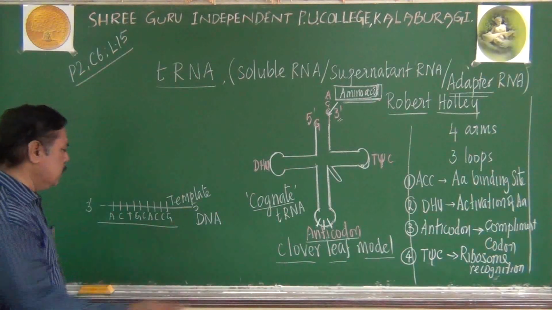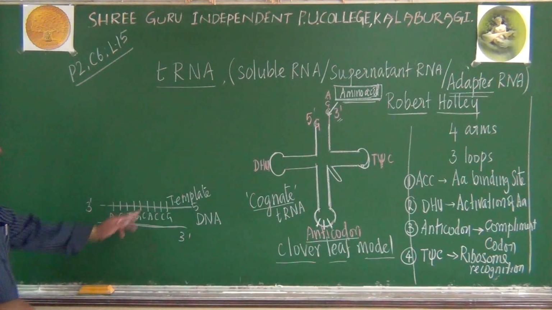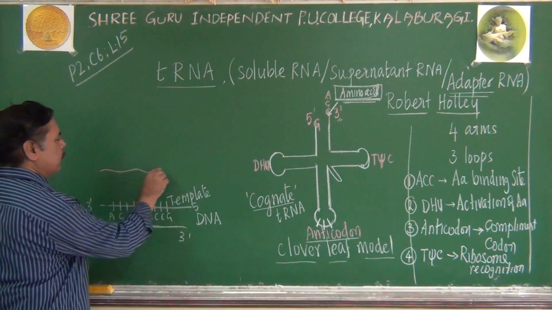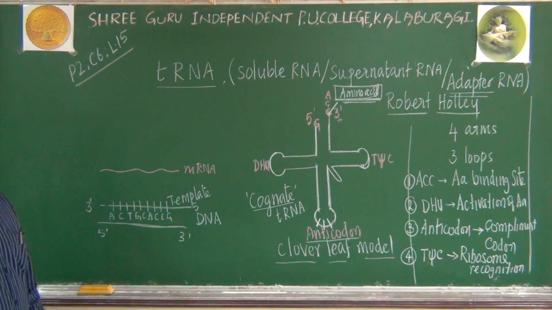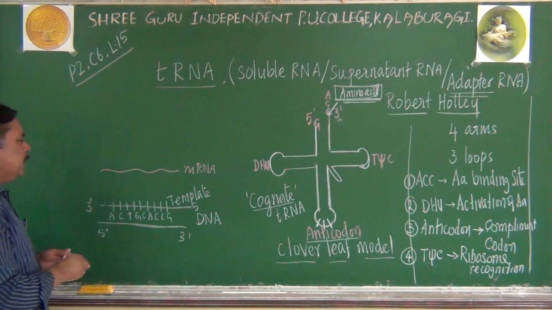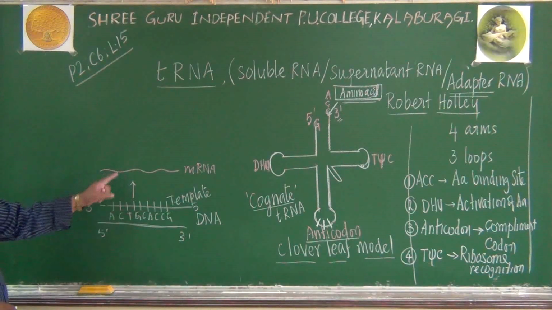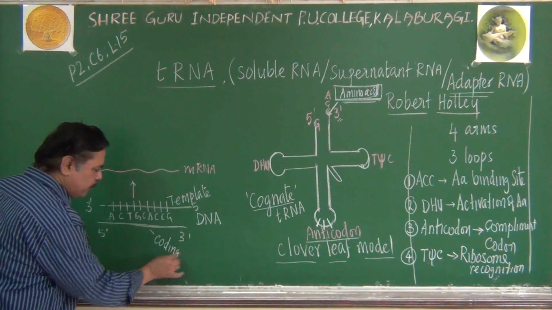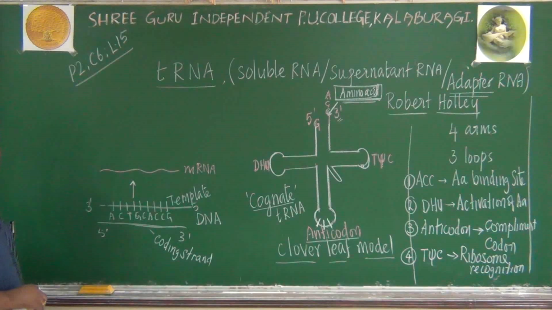Forget about the coding strand. This is the coding strand. It will be in the 5', 3' direction. This is the template strand. This template strand will produce mRNA. You may remember mRNA is formed by a process called transcription. So from the DNA template, by transcription we get mRNA. mRNA will be complementary to the template. Of course, it will be identical to the coding strand. This is the coding strand, and this is the template strand, and it will produce complementary mRNA.